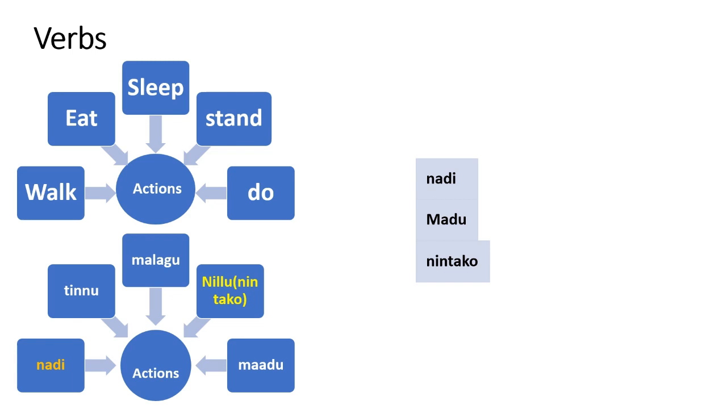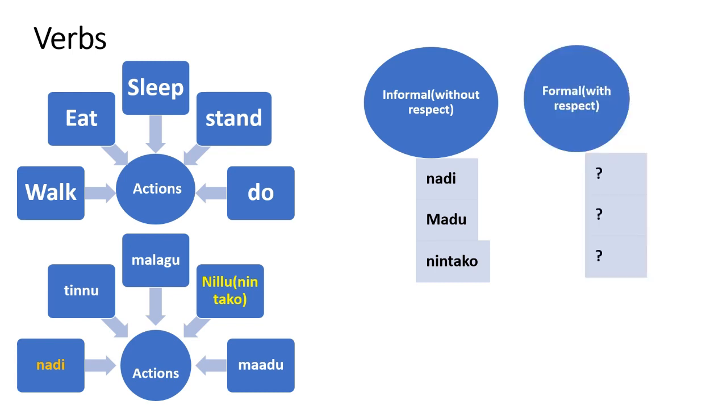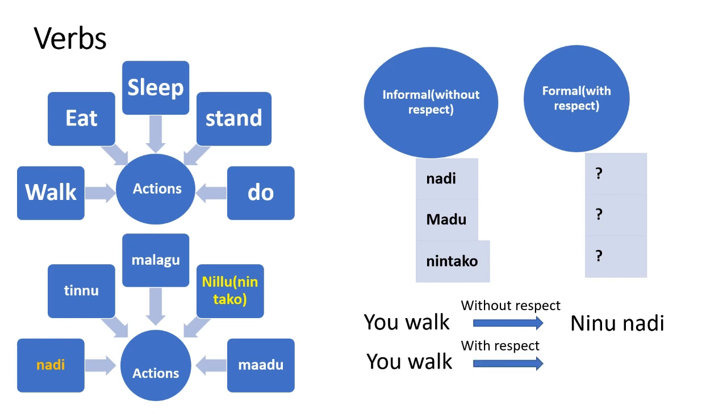And this is the way how we use the verbs without respect. It is informal form. Now, what is the formal form and how do the verbs change? Okay, how you need to exactly pronounce them. What I mean here is, let us consider this example. You walk. Now, when you translate this you walk to Kannada, it becomes Neenu Nadi. That is without respect. Okay, but what about with respect? Now, that's what you are going to see in the next slide.